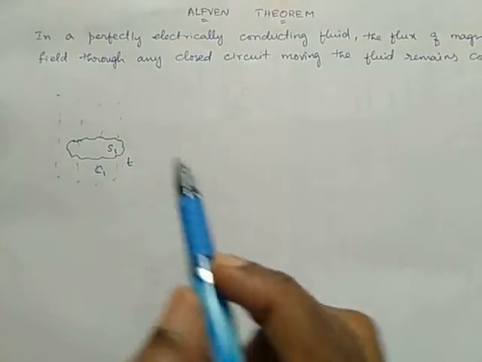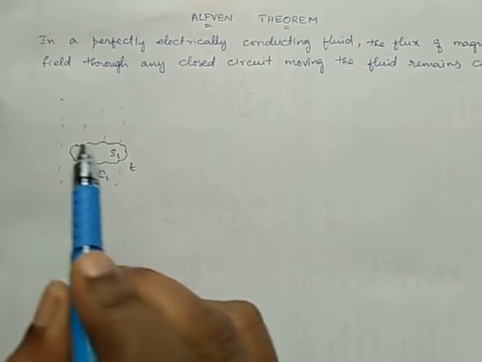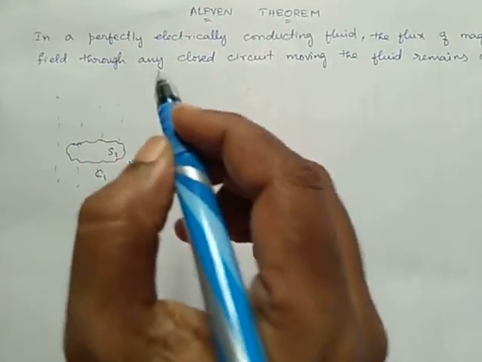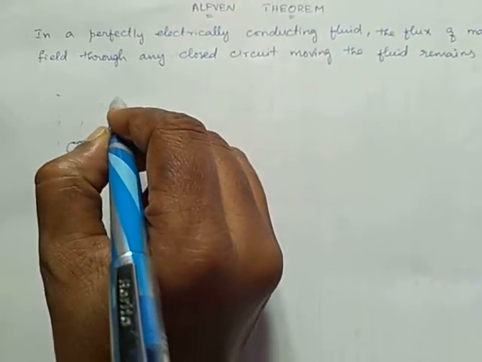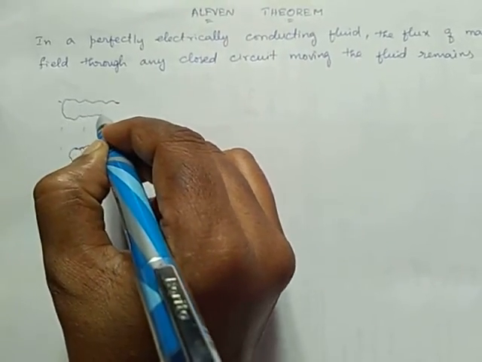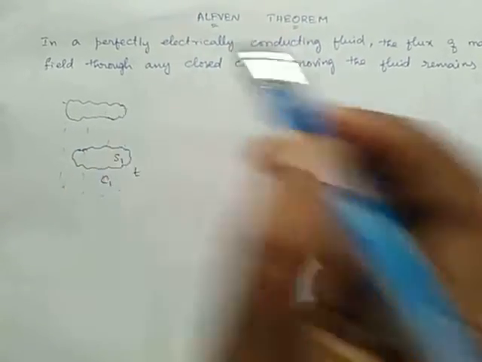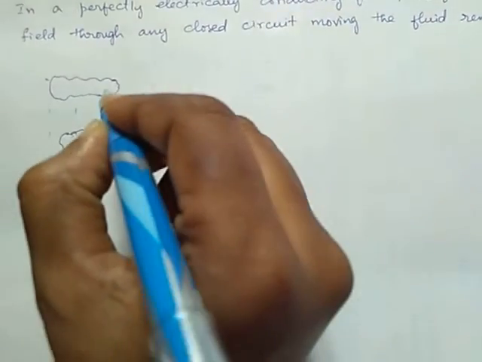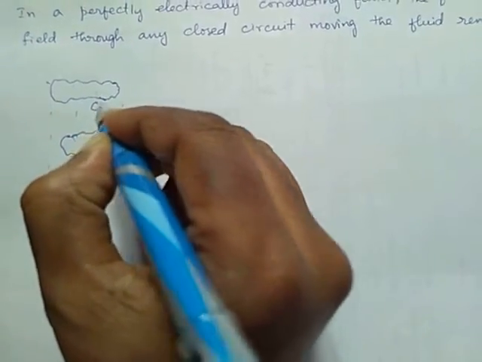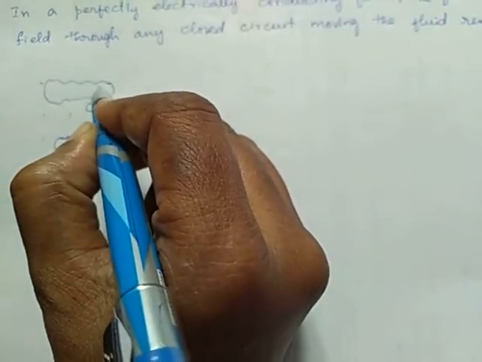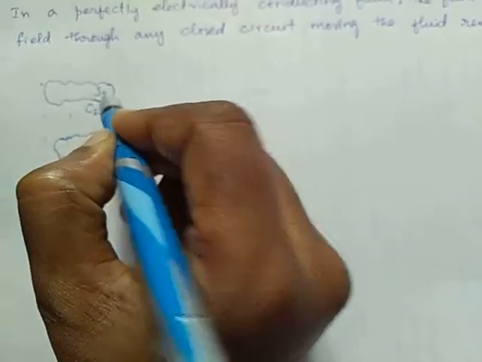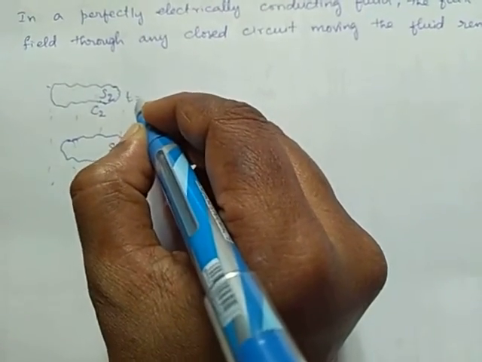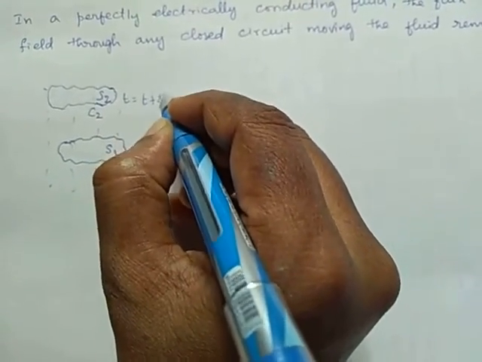This closed curve enclosed with a surface S1 moves along with the fluid flow, and after some time it reaches some other place. This curve I denote as C2, and the surface enclosed by this curve C2 is S2 at time t is equal to t plus delta t.